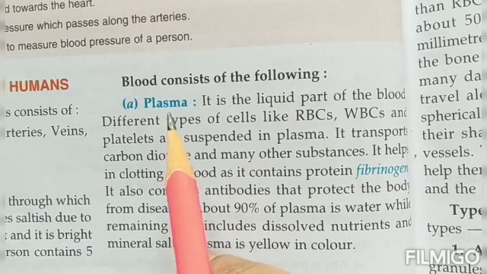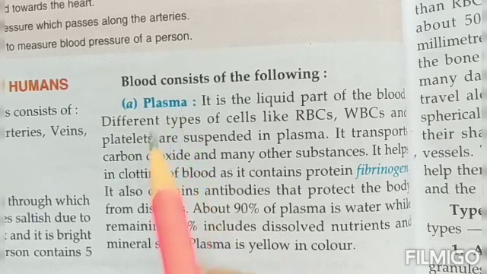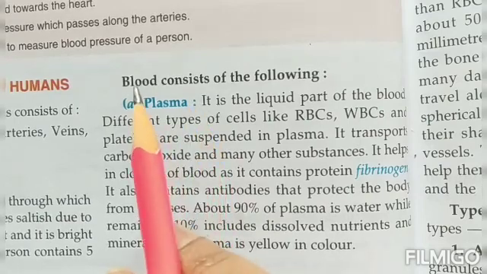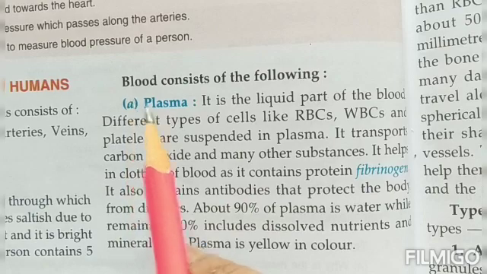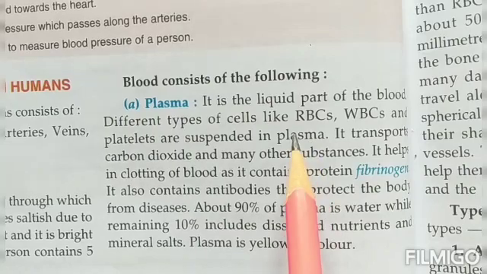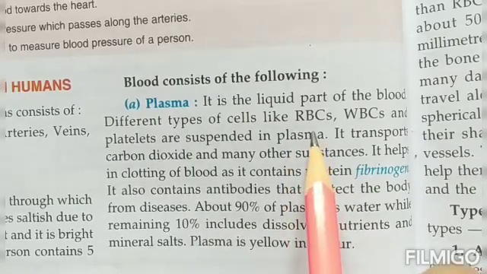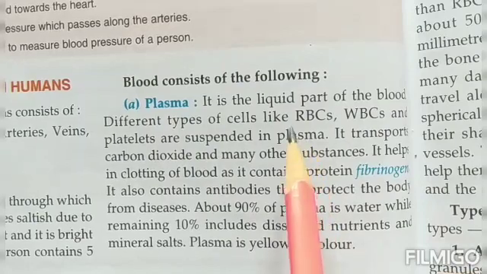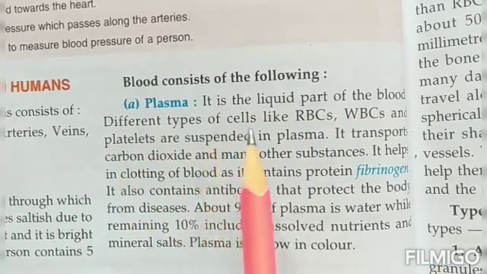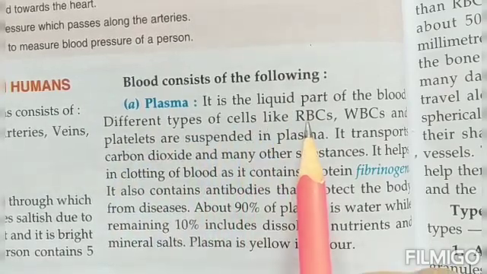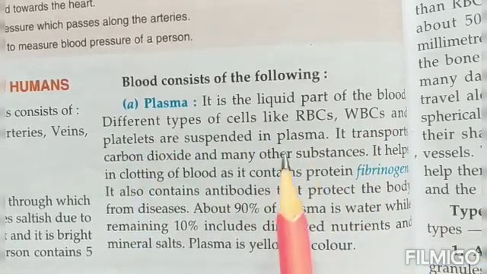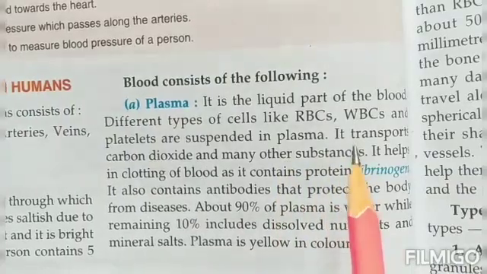Then you take some red color paint on a brush and dip it into the glass of water and mix it well. Then that is what is known as blood, children, because the red paint that you have put is the RBCs, the red blood cells, which give a red color to our blood. But the base of that blood is actually plasma, which is a pale yellow liquid. Different types of blood cells such as the RBCs, the red blood cells, WBCs, the white blood cells, and the platelets are suspended in the plasma, the pale yellow liquid.